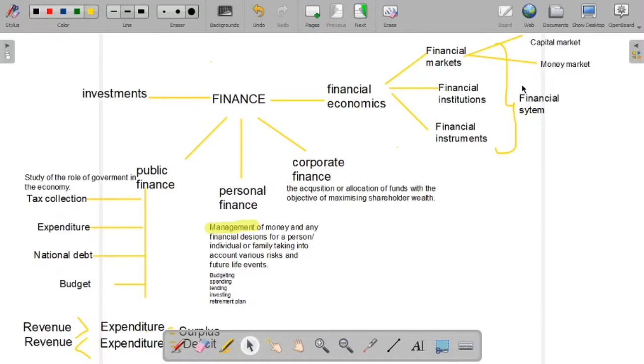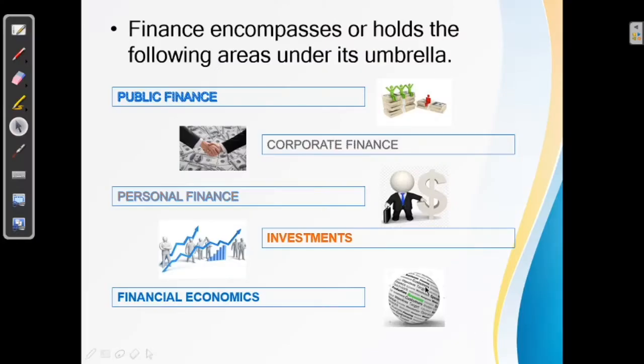So why you need this is because of the knowledge you need to acquire to make financial decisions. You need to have macroeconomic knowledge to make financial decisions. Okay, the final component of finance is investment. What is investment?